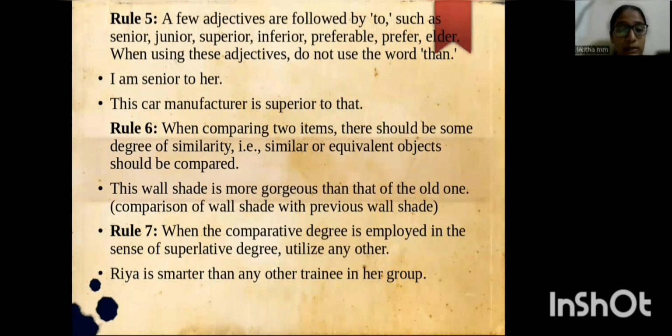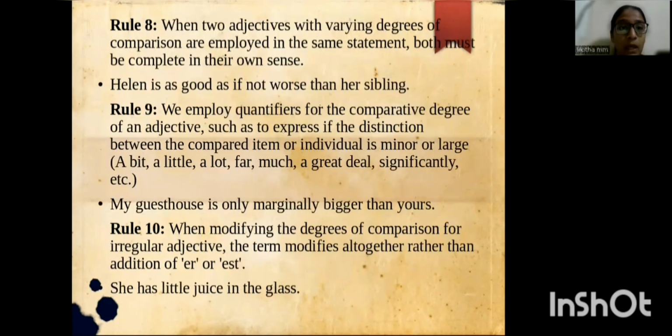Ria is smarter than any other trainee in her group. Rule number 8. When two adjectives with varying degrees of comparison are employed in the same statement, both must be complete in their own sense. Helen is as good, if not worse, than her sibling.